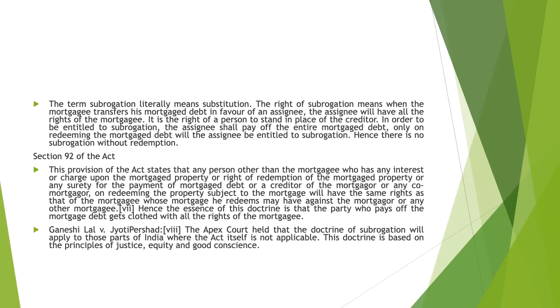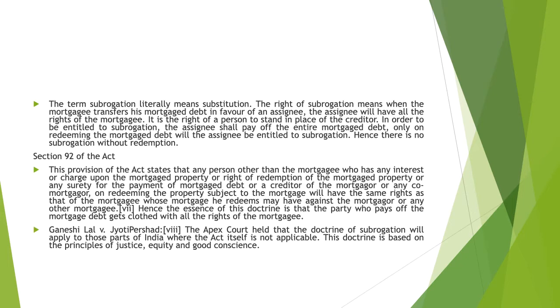Then section 92 of the Act states that any person other than the mortgagee who has an interest or charge upon the mortgage property or right of redemption of the mortgage property, or any surety for the payment of the mortgage debt, or a creditor of a mortgager or any co-mortgager, on redeeming the property subject to the mortgage will have the same right as that of a mortgagee whose mortgage he redeems may have against the mortgager or any other mortgagee.